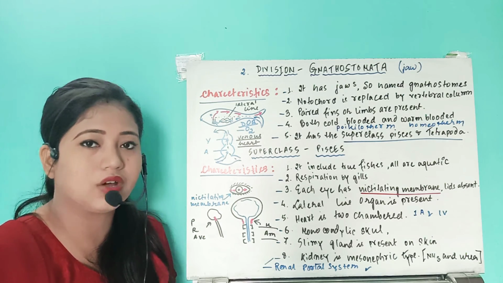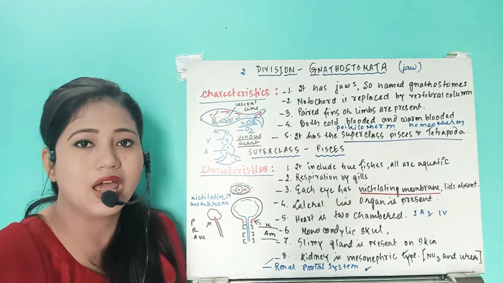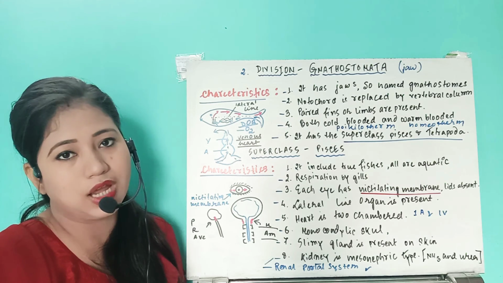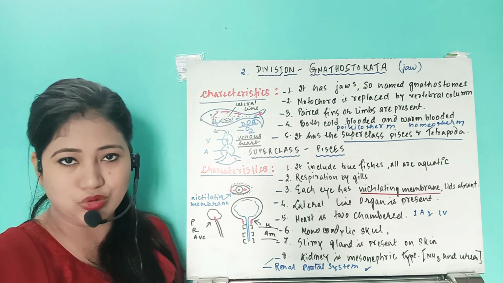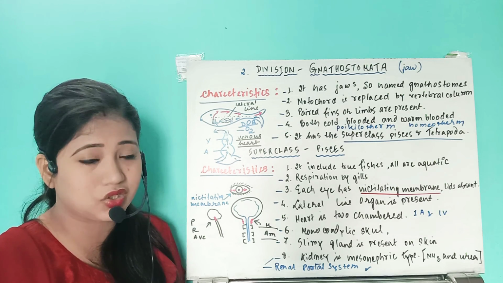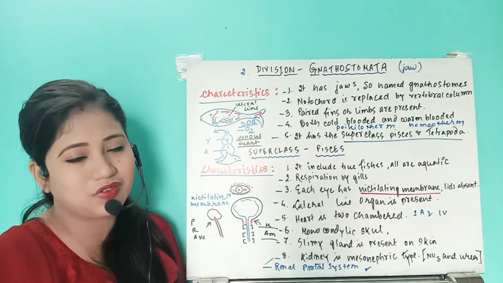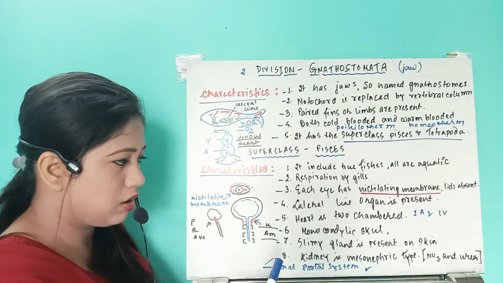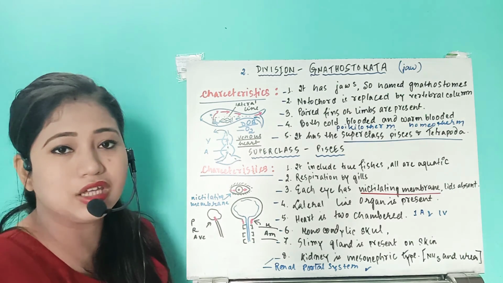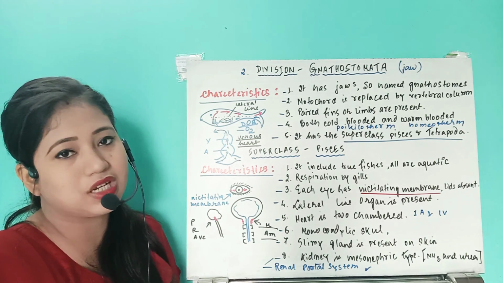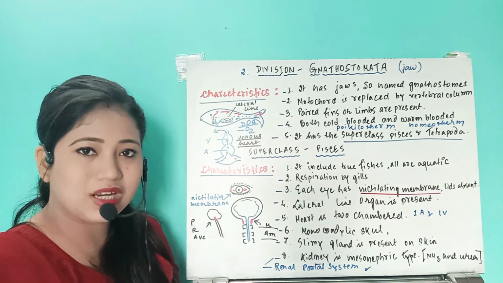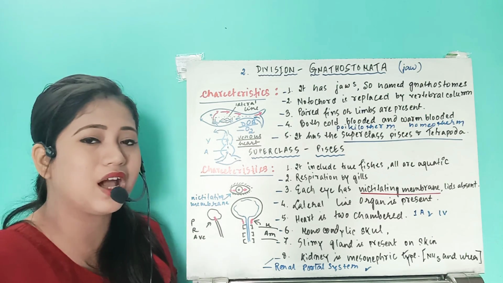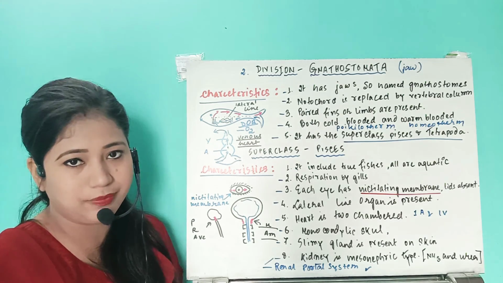The waste product can be both ammonia or urea. Some fishes are ammonotelic, some are ureotelic. Generally chondrichthyes, the cartilaginous fish, release urea, and osteichthyes release ammonia, okay. Osteichthyes are ammonotelic, chondrichthyes are ureotelic, right?